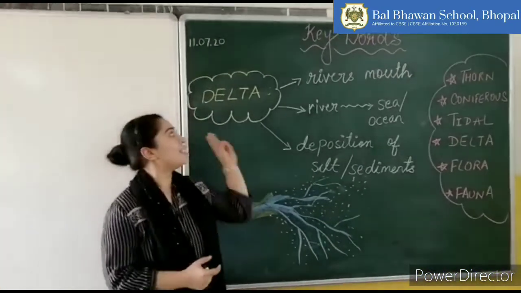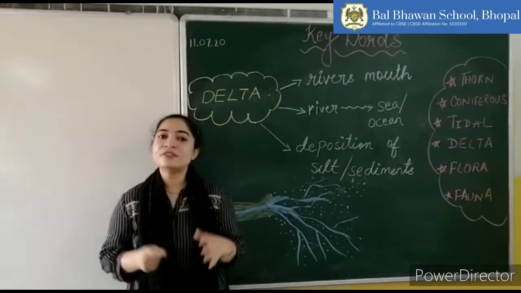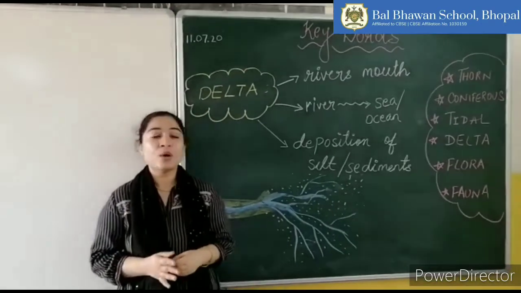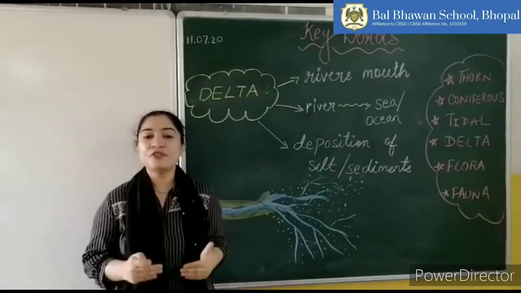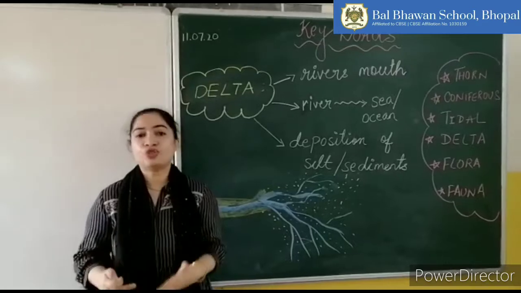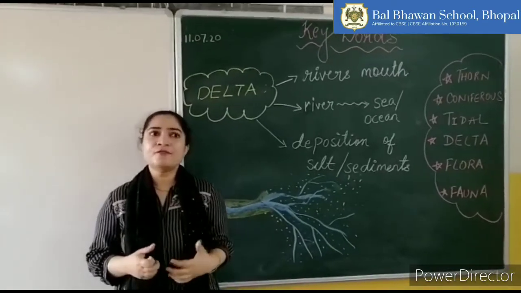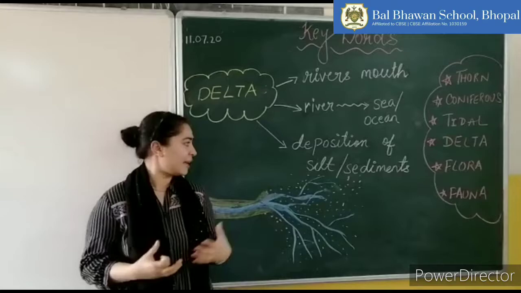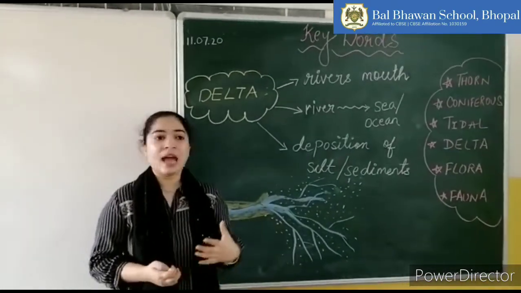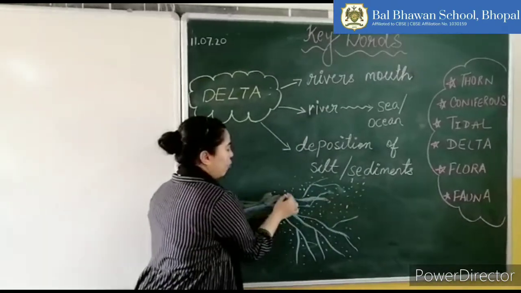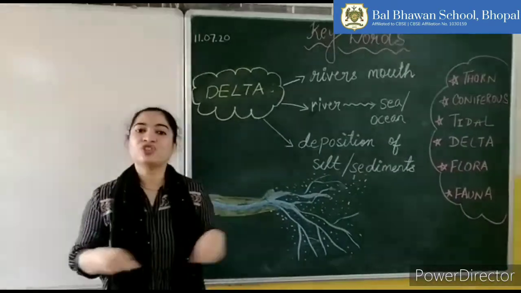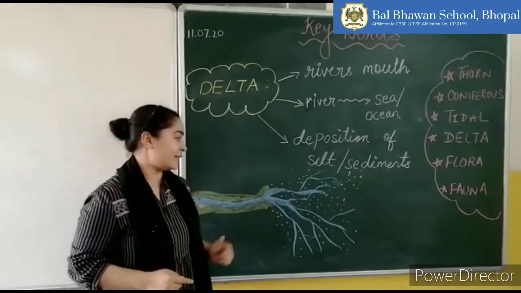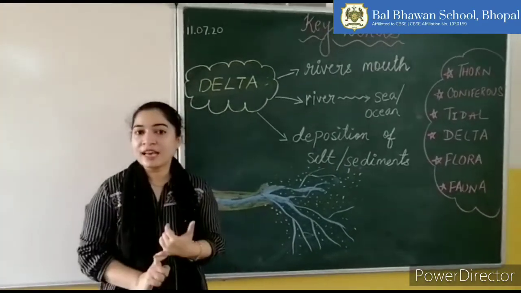Next we have delta. Delta is a region or area which is found near the river mouths. It's an area where a river meets the sea or ocean. A river carries with itself lots of silt and rocks and pebbles and sediments. And when it joins the sea, it deposits all these sediments along the banks which creates a delta-like shape, and therefore they are called delta. This region is very fertile and has rich soil.